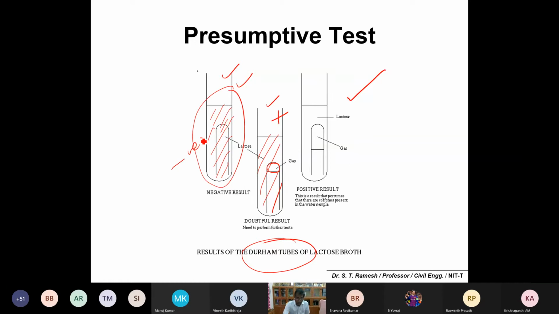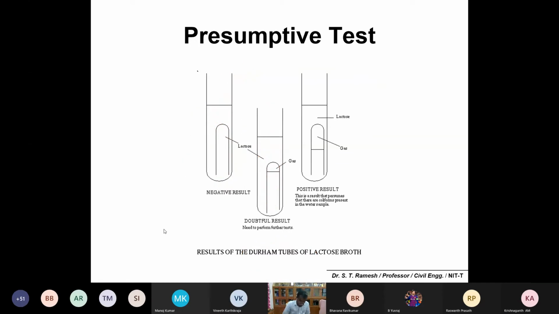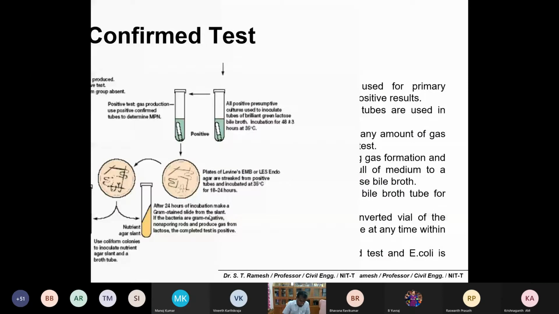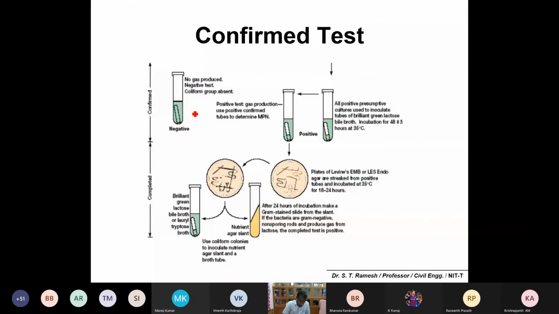So in the PGLB, you can see that the tube is completely immersed in the sample, and here you can see the gas production. If there is gas production, we say positive, and if there is no gas production, this is negative. Then proceed, and for the third one you just transfer into an EMB plate or Endo agar medium, and observe positive or negative.